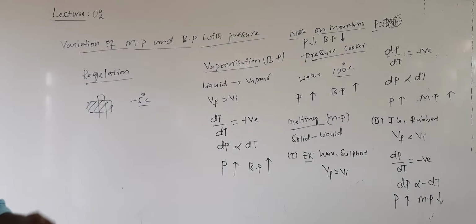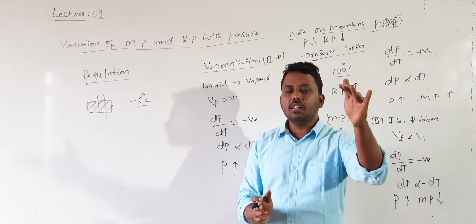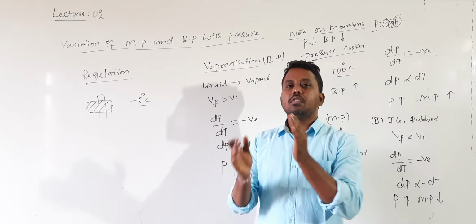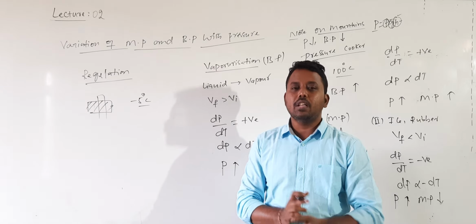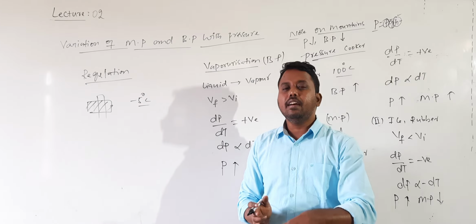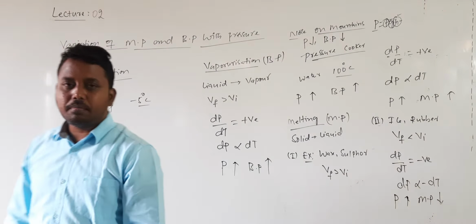So I will tell you an example. First, let me tell you what regelation is. Regelation is a process in which the solid will be melted by increasing the pressure. Then, after removing the pressure, that melted solid will be re-solidified. First it will melt, and again it will freeze. That process is called regelation.